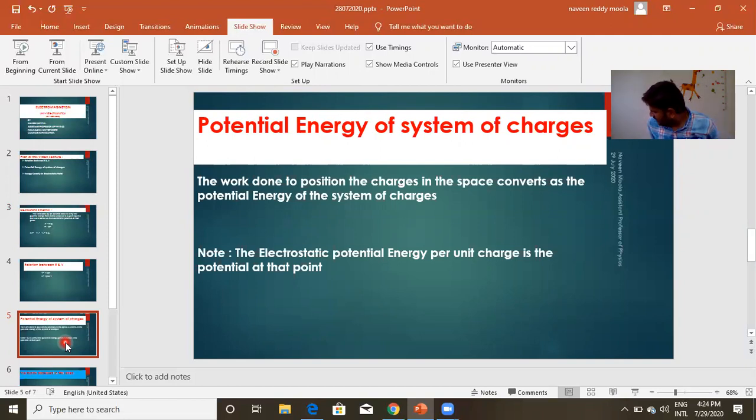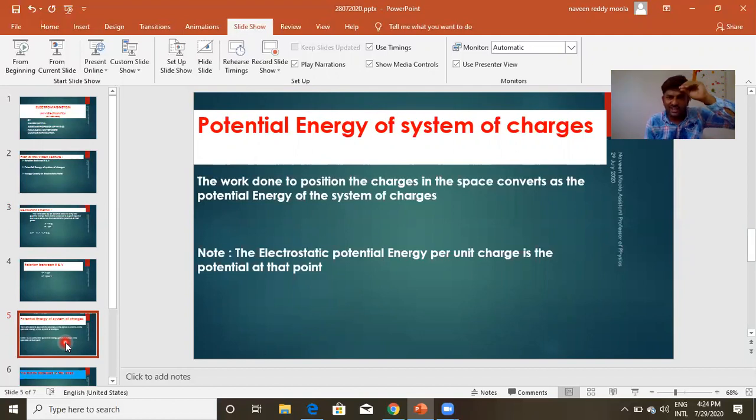If I bring an object here, at a distance of small h from the ground, the potential energy is mgh. If I move that object to a certain height, capital H, the potential energy becomes mgH, which is more than mgh.